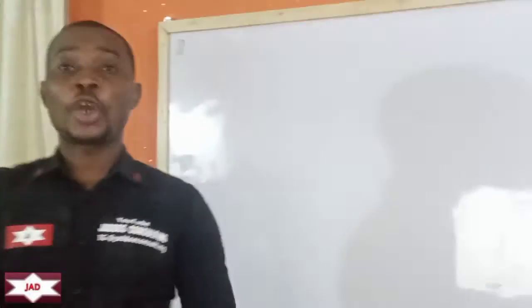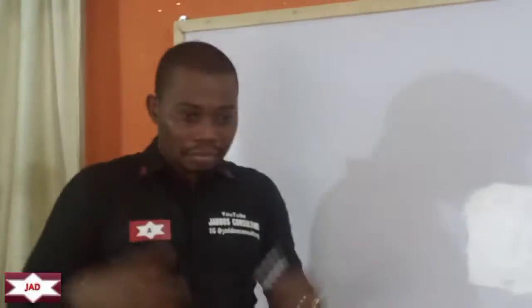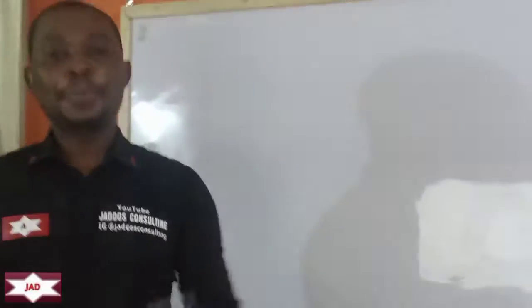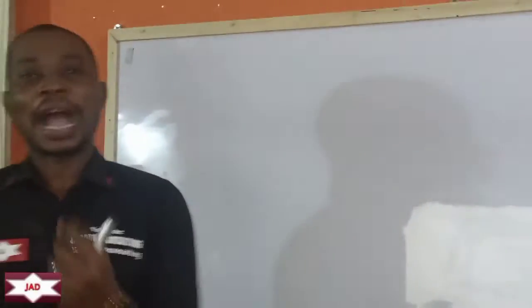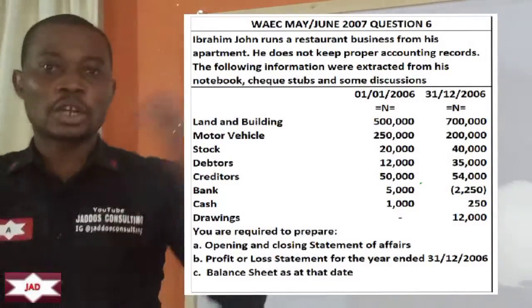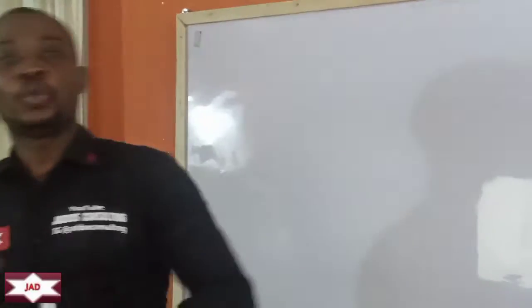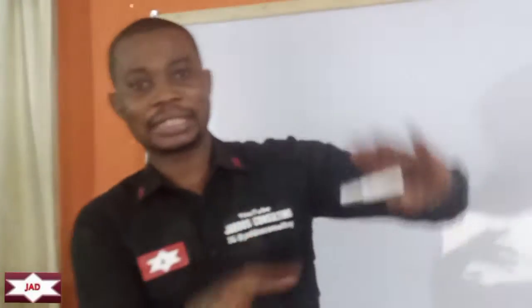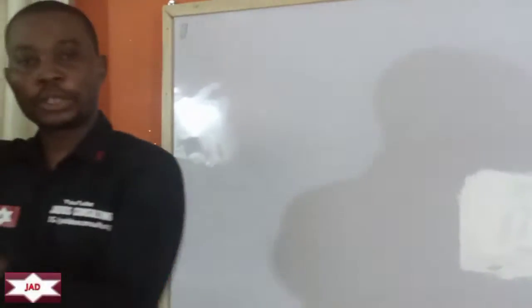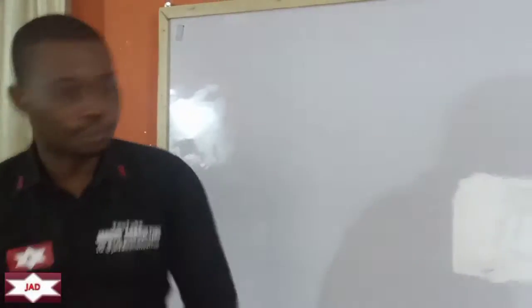So basically, this is what we call incomplete records. The idea is that the business owner or the business does not keep proper records. It keeps partial records, and then we prepare the account based on information that we have from the owner of the business. So that is what we're going to use here. The first one says prepare opening and closing statement of affairs. Opening and closing statement of affairs simply is saying that we should show the position of the business in terms of assets and liabilities at the beginning of the period and then at the end of the period. So that is what we're going to do.